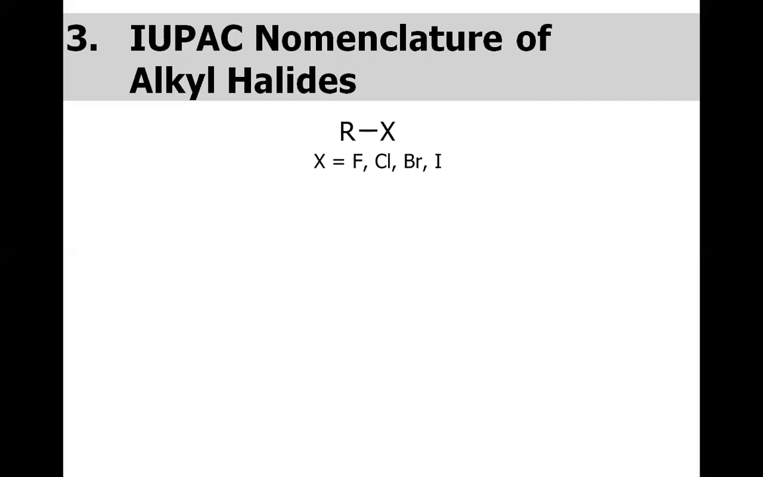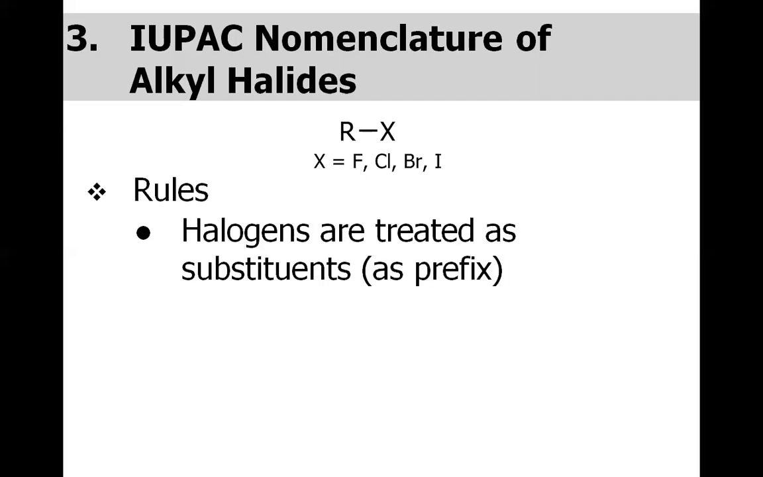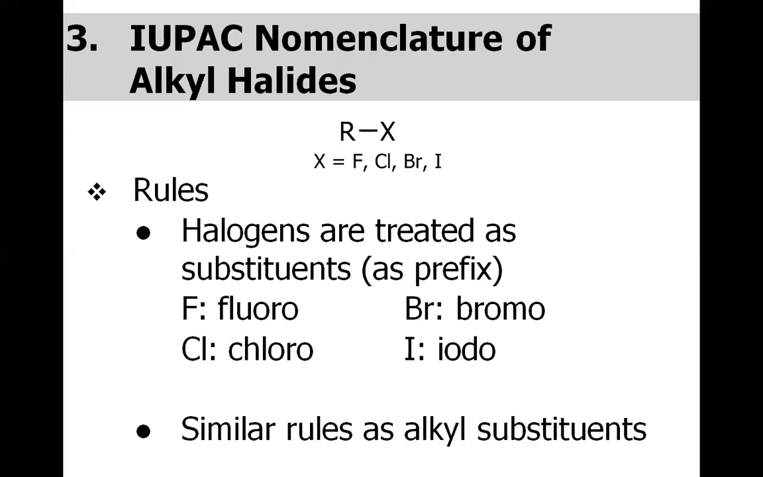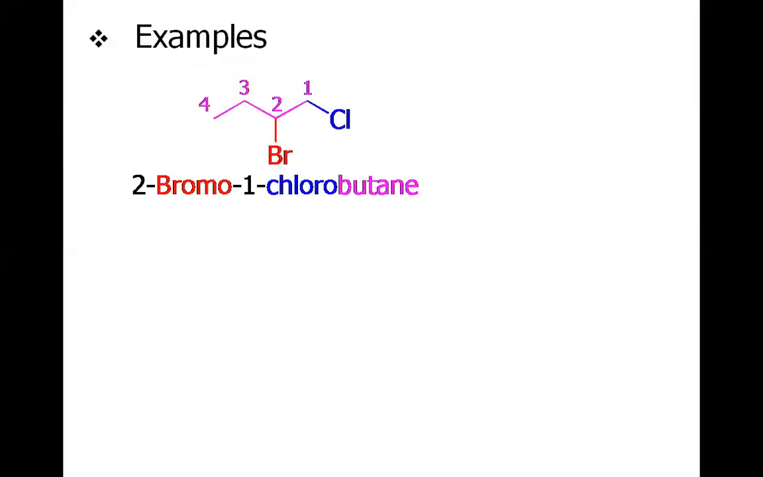So this is the general formula of alkyl halides, RX, where X is fluoro, chloro, bromo, or iodo. All names are written here, and these halogens are treated as substituents, like we treated the different alkyl substituents, for example, methyl, ethyl, propyl, butyl, etc. So considering the rules that we discussed in the alkanes nomenclature, the same will be applied here.